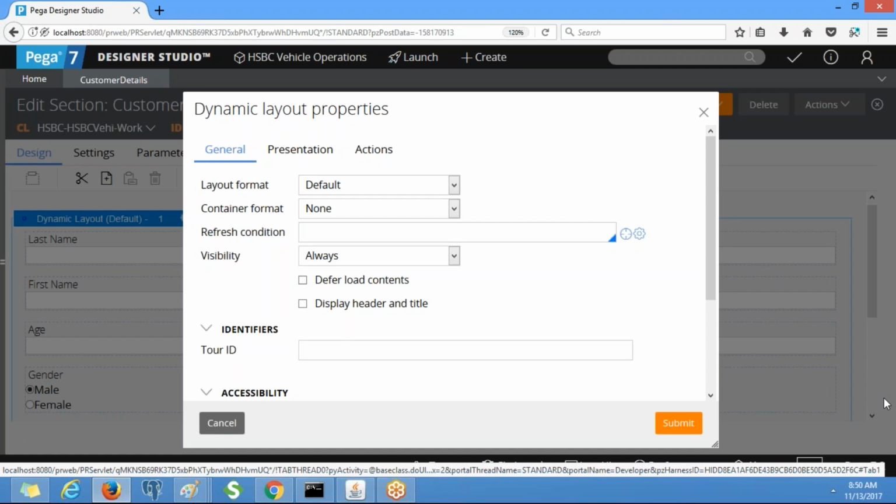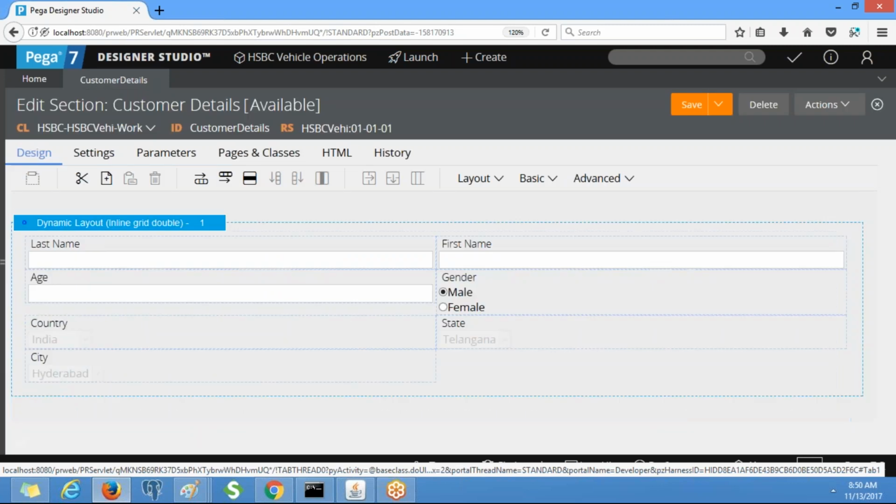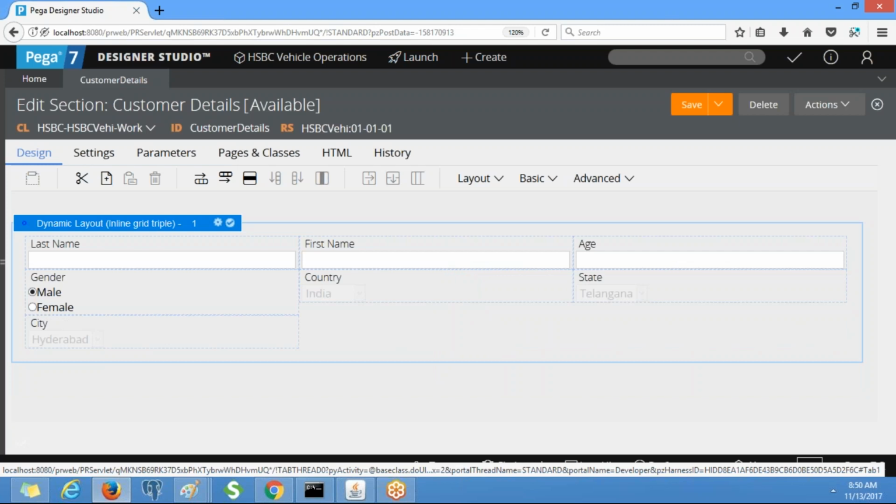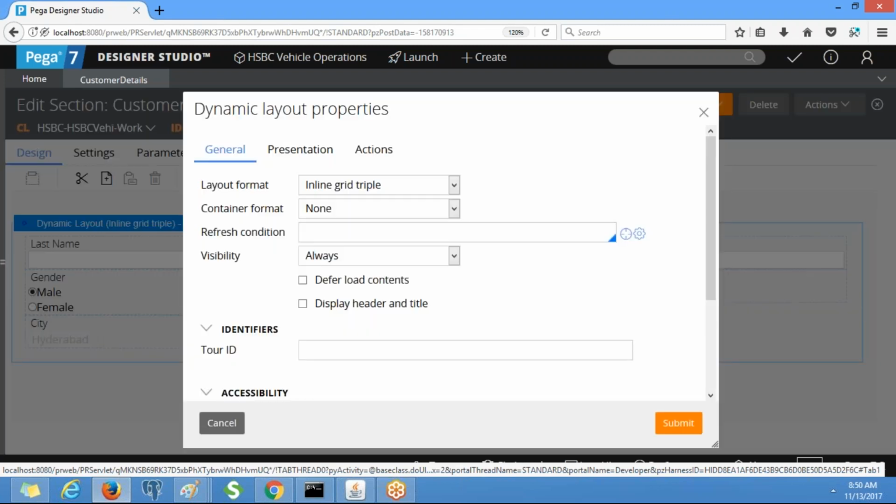If you put them side by side, the user doesn't need to scroll. Inline grid double means a single row with two properties. We also have inline grid triple, one row with three properties. We use inline grid double.